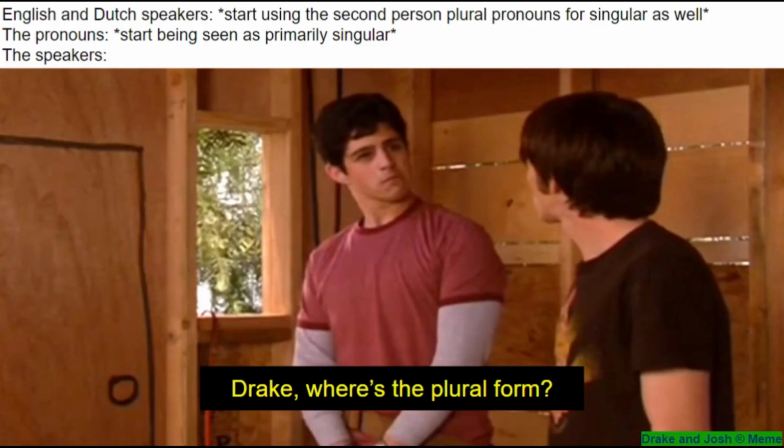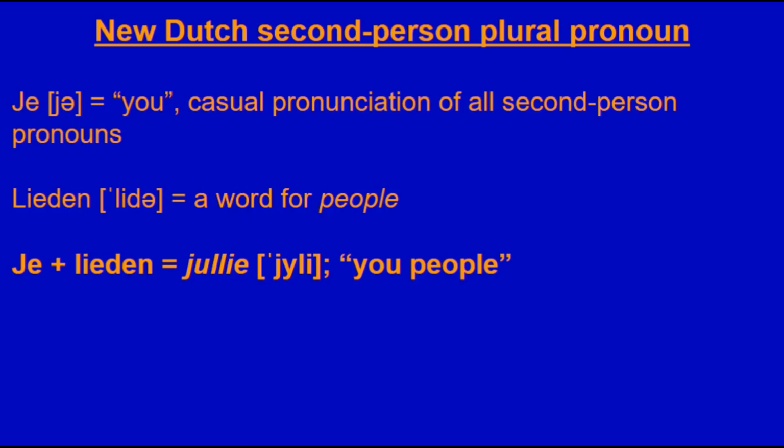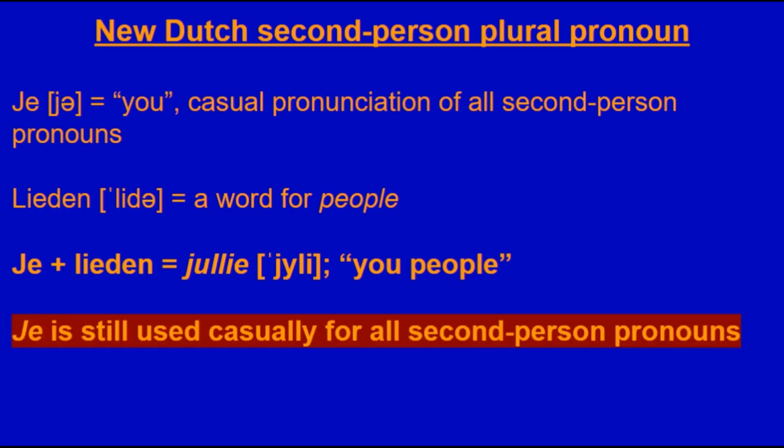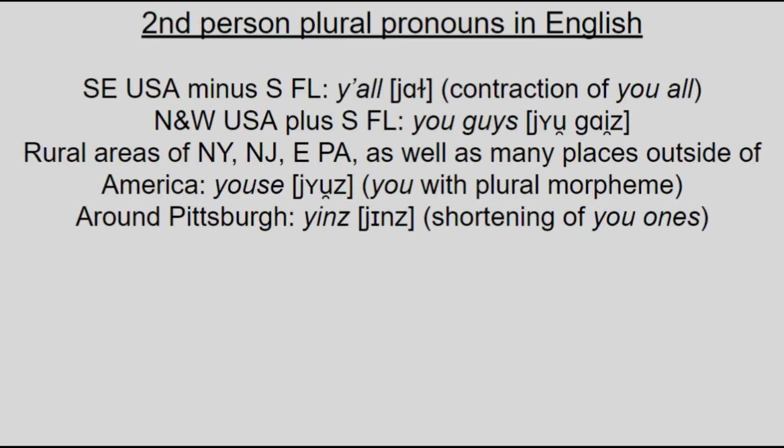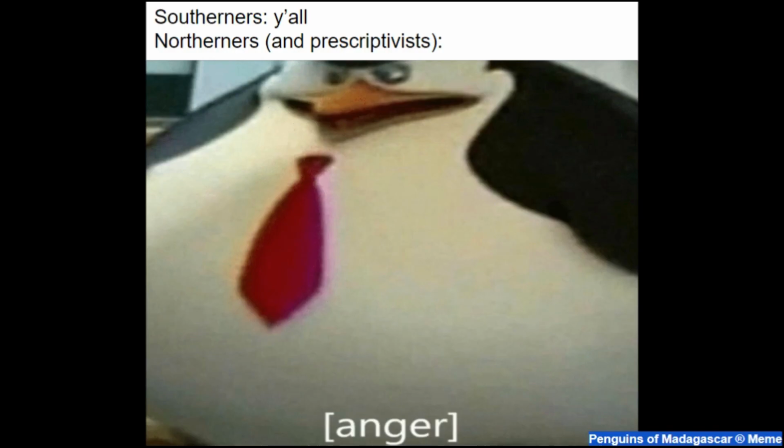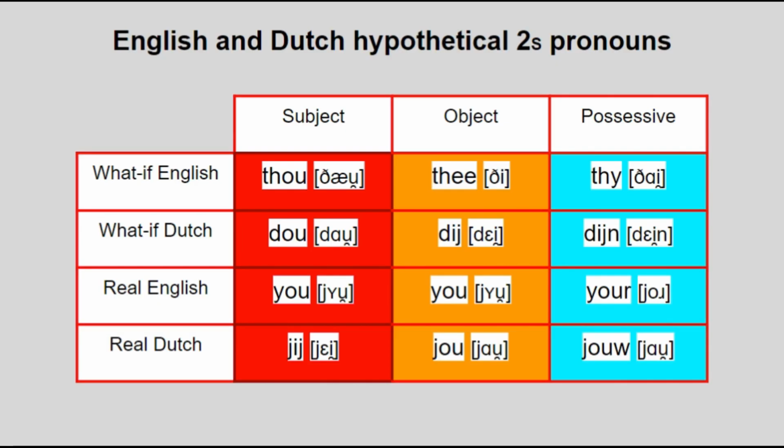Anyway, this led to the pronoun groups being seen as primarily singular though, so what happened with the plurals as a result? Well, in Dutch they innovated an all-cases pronoun jullie out of a combination of jij and lui, meaning you people. The unstressed forms of it are still identical to the singular ones though. In English, of course, various dialects innovated new plural pronouns, but prescriptivists don't like them, yada yada yada. But yeah, that's why English has you, your instead of thou, thee, and thy, and why Dutch has jij, jou, and jouw instead of du, dich, and dijn.